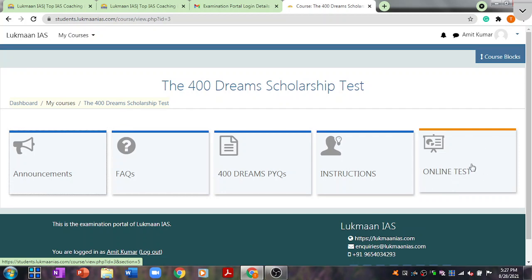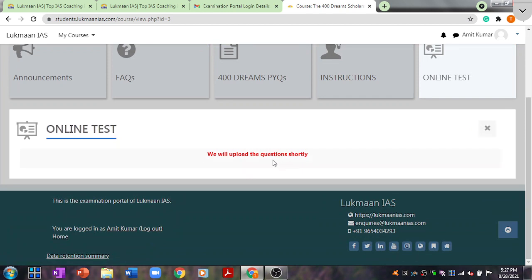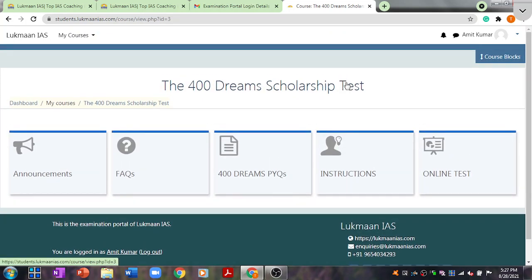So tomorrow, on 29th of August 2021, you will have to visit the online test, and here there will be a button that says start test. If you click on that, then the exam is going to open. Apart from this, let us see what is there in the other tiles. But before that, let us see the instruction tile.